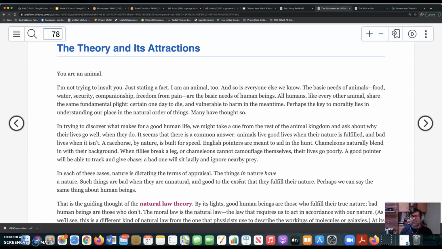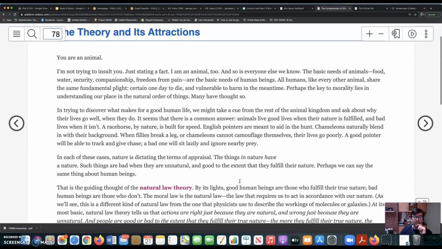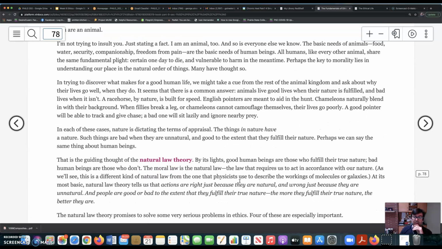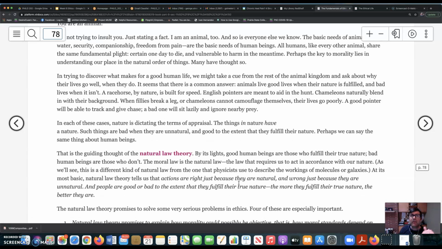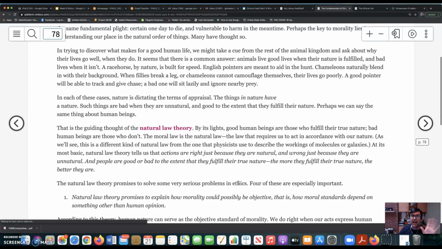Okay, so these are simple examples, but the assumption here is that things in nature, chameleons, horses, human beings, have a nature, right? And so the idea is that things are going well when they are acting naturally, or in accordance with their nature, but things go badly when they are acting unnaturally or somehow violate their nature. Okay, so the suggestion is, well, if we can say this about horses and chameleons, maybe we can say the same thing about human beings, right? And so again, that's the guiding thought in the next paragraph.